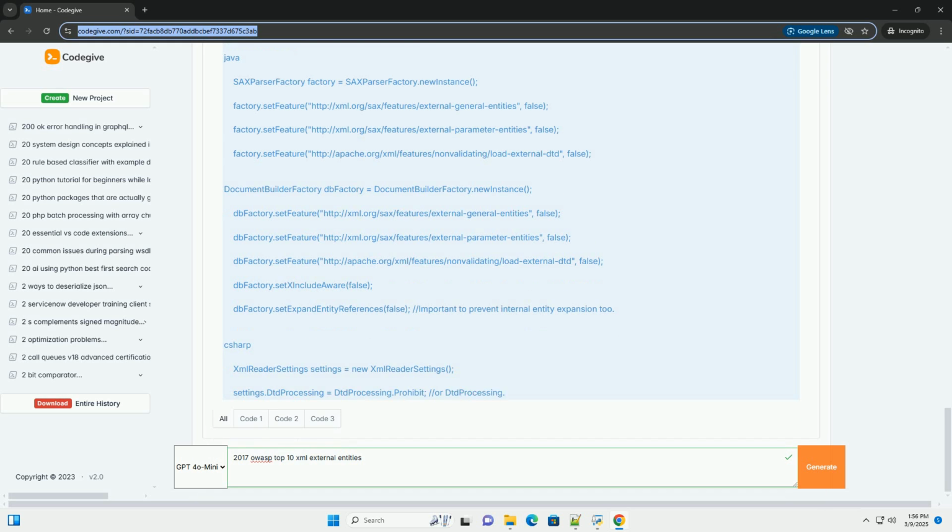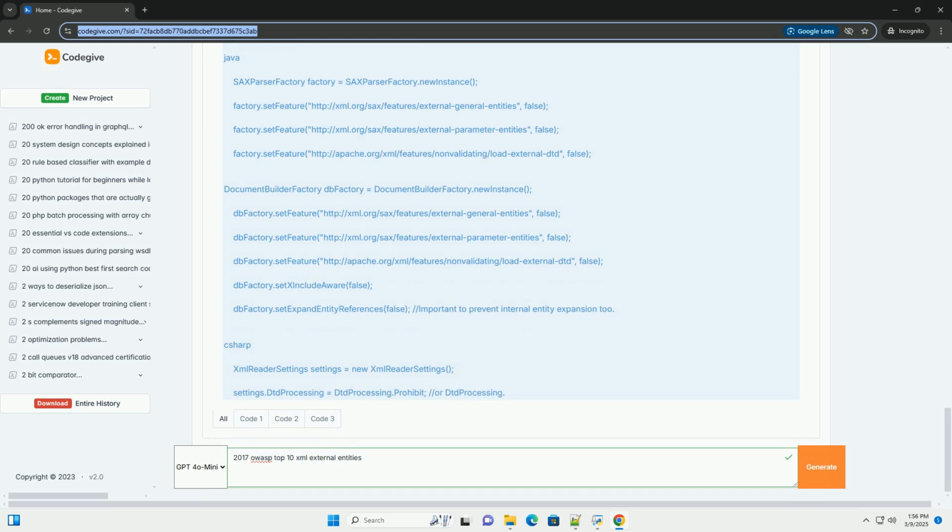Why is XXE dangerous? XXE vulnerabilities can lead to a range of serious security breaches. Sensitive data disclosure: as demonstrated, attackers can read arbitrary files on the server's file system, potentially exposing passwords, configuration files, source code, database credentials, and other sensitive data.